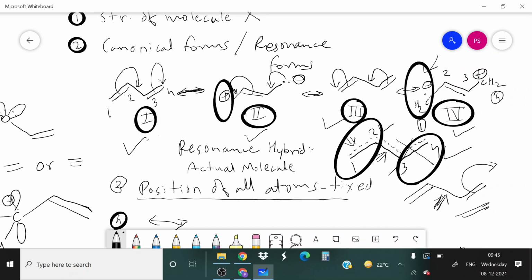So you tell me, if major contribution is from first and third structure, then more double bond character is in between 1 2 and 3 4, or 2 3?